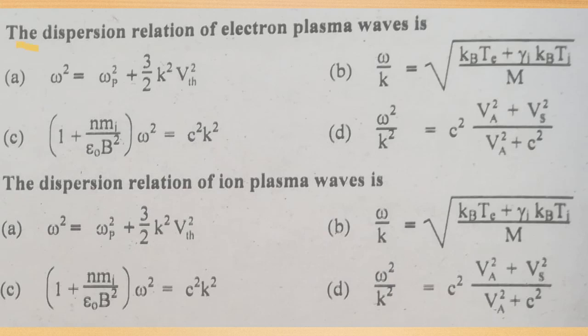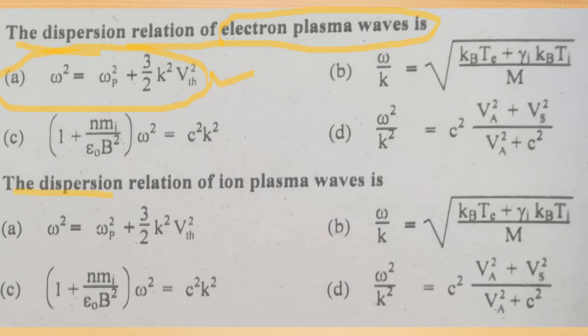The dispersion relation of electron plasma waves. For electron plasma waves, we have to tell the dispersion relation. Option A is omega square is equal to omega p square plus 3 by 2 k square v thermal square. Yes, this is the right answer, where v thermal is the thermal velocity and it is equal to the square root of 2 k B T over m.